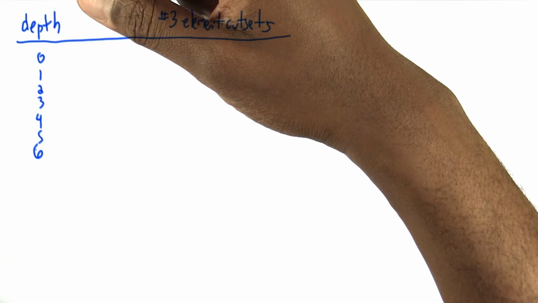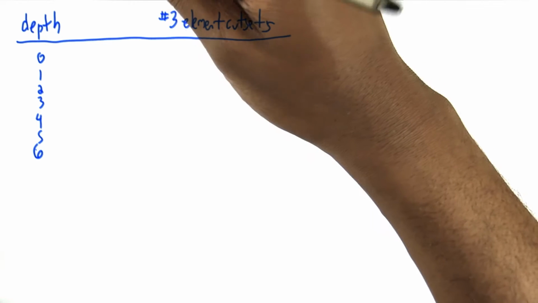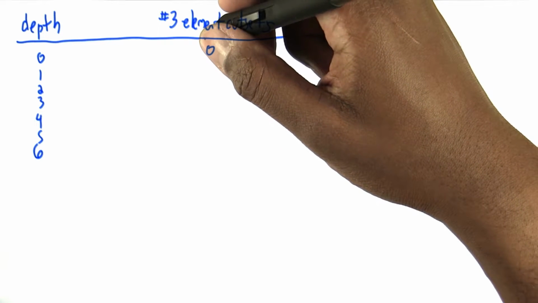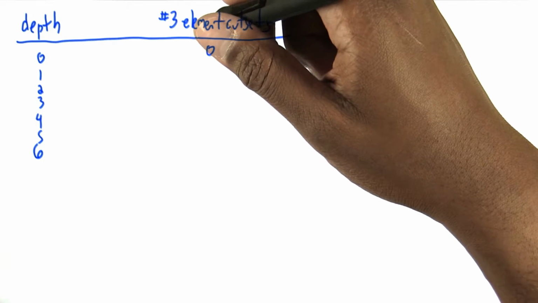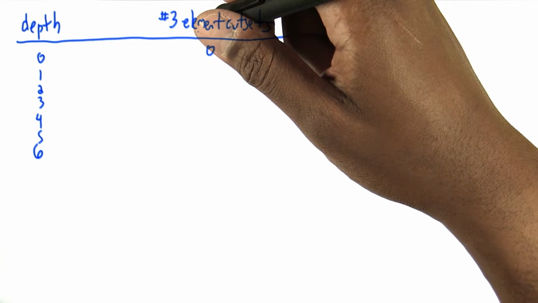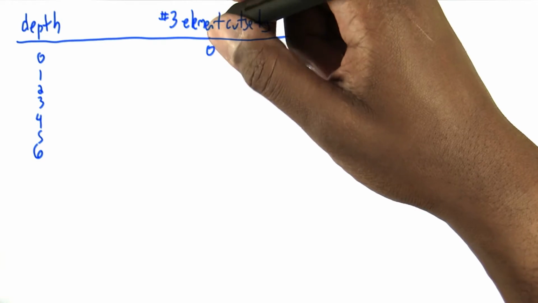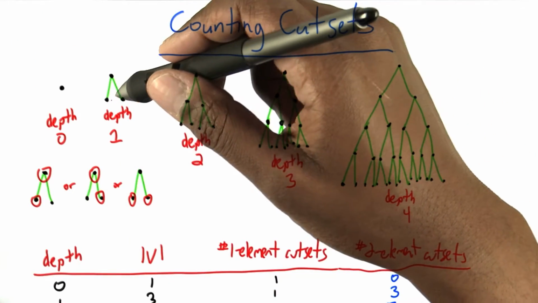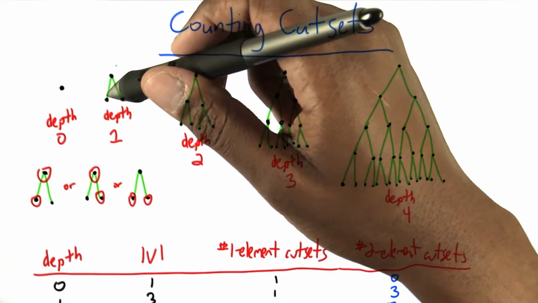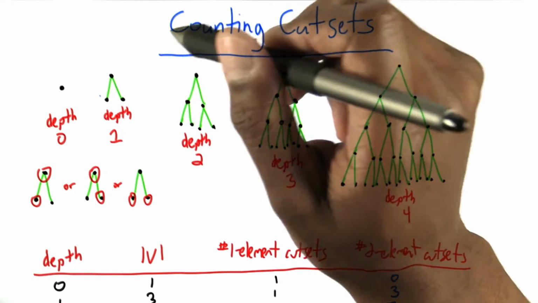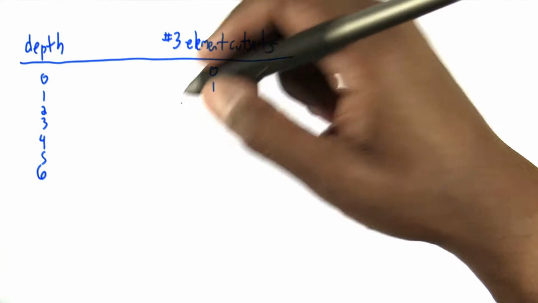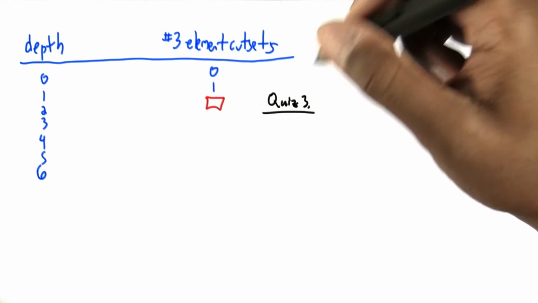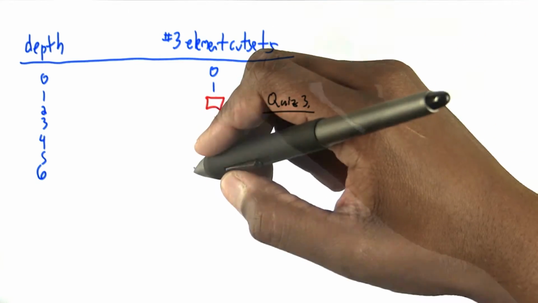Now let's look at these trees and consider the number of 3-element cut sets. As before, with the depth 0 tree, this has 1 node. There are no 3-element cut sets because you can't remove 3 elements. There is only 1 element. And similarly, with the depth 1 tree, there are 3 elements to remove. So if you're going to remove 3 elements, there's only one way to do it: remove everyone. In the case of the depth 2 tree, how many 3-element cut sets are there in the depth 2 tree? That's quiz 3. And the answer is 21.